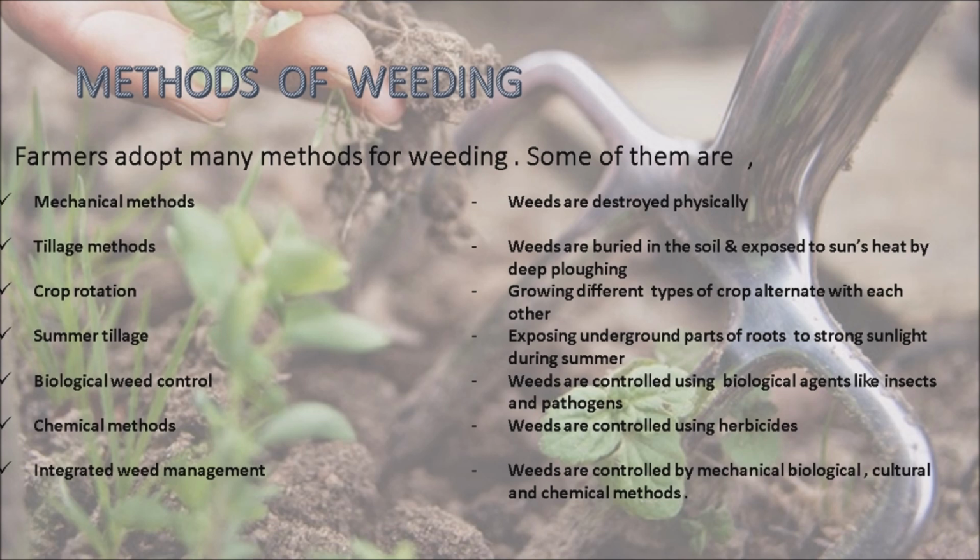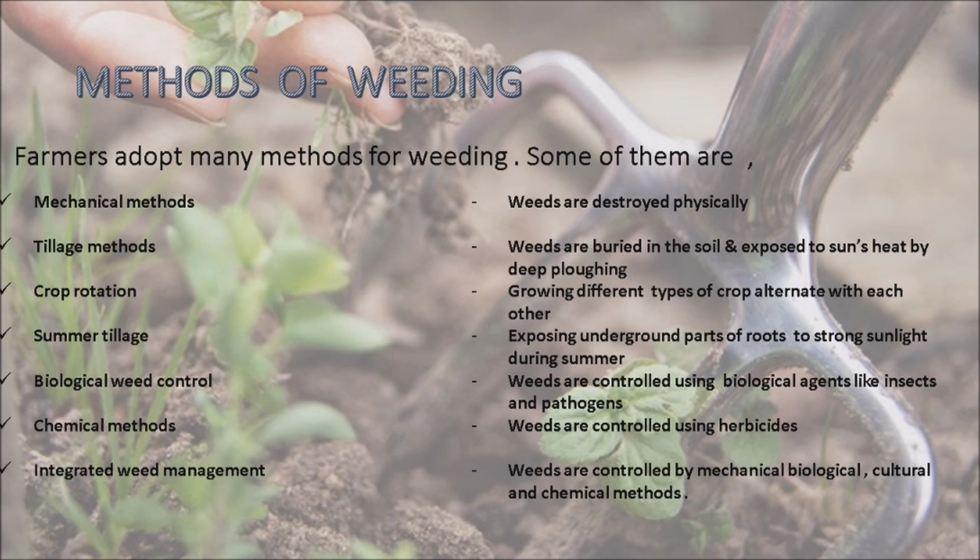Summer tillage, exposing underground parts of roots to strong sunlight during summer months is called summer tillage. Biological weed control. In this method, the weeds are controlled using biological agents like insects and pathogens.